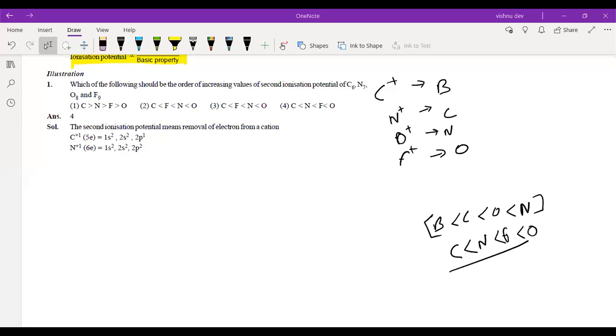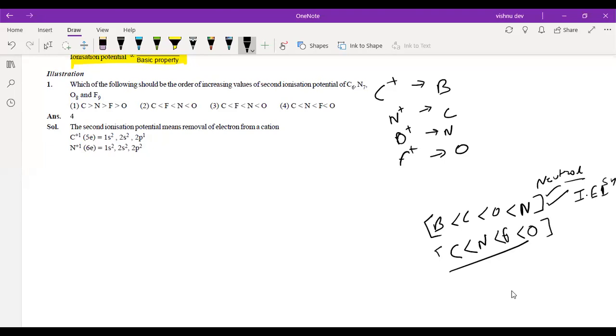The order would be nitrogen greater than oxygen. So this is the order of neutral atoms, and this is the order for first ionization potential.